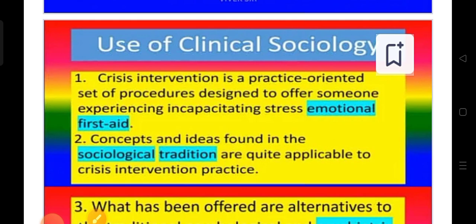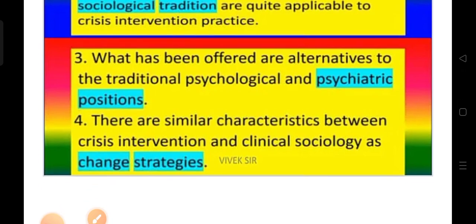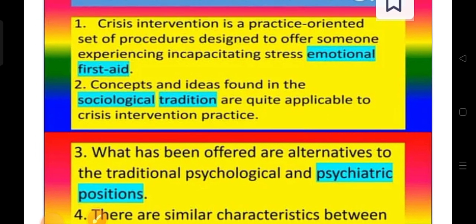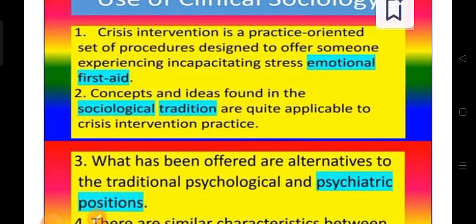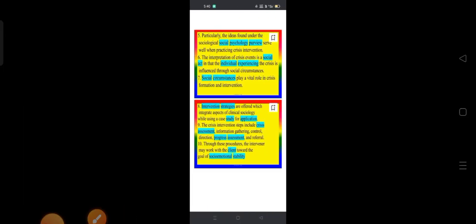Crisis intervention is a practice oriented set of procedures designed to offer someone experiencing incapacitating stress emotional first aid. Second, the concepts and ideas found in the sociological tradition are quite applicable to crisis intervention practice. Next, what has been offered are alternatives to the traditional psychological and psychiatric positions. Fourth, we can change strategies. First one is emotional first aid, second is sociological tradition, third is psychiatric position, fourth is the change in strategies.